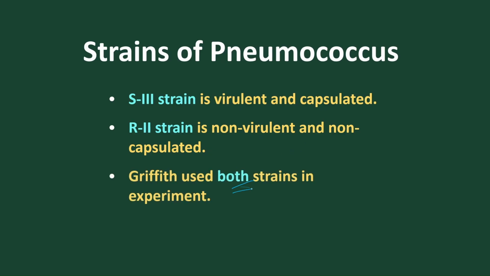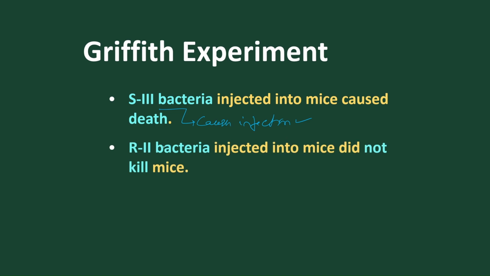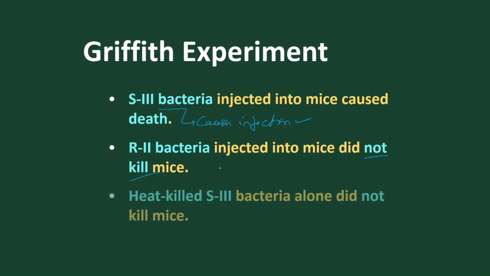Griffith used both the strains experimentally, and he injected them one by one into mice. In his first experiment, he injected S3 into a mouse, and the mouse died because S3 bacteria cause infection, so it causes death. Second, when R2 bacteria were injected, it never causes infection, so no death of the mouse takes place. But when he used heat killed S3 and injected it, there was no infection, because the capsule is destroyed by heat.